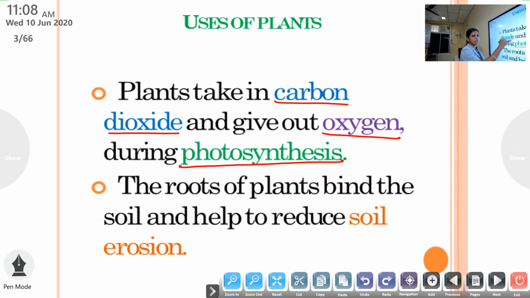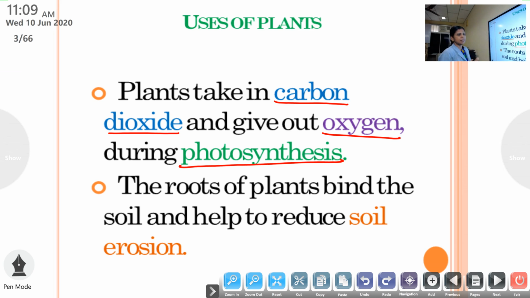So which gas is taken into the plant? That is carbon dioxide is taken into the plant body and oxygen is given out or released out. Is it clear? I repeat, plants take in carbon dioxide and give out oxygen. During which process? During photosynthesis.